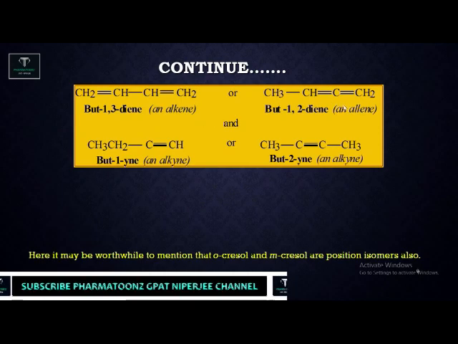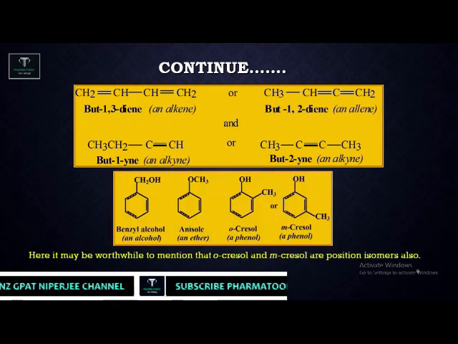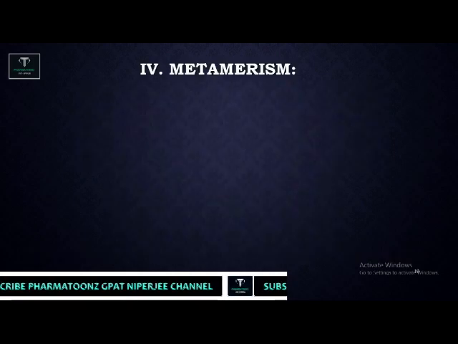Here it is called alkene, here it is called allene. Benzyl alcohol, anisole, ortho-cresol and meta-cresol are all called functional isomers. Here the functional group differs, here it differs, here it differs. Hence they are called functional isomers of each other.